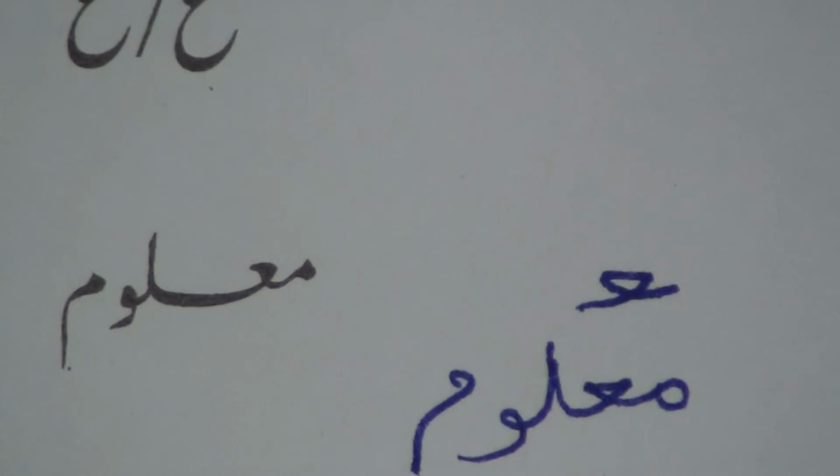And Mr. Gurpreet Singh also wants to know what will be the shape of An and Ghain when these letters come between a word. So here it's the word Ma'loom.